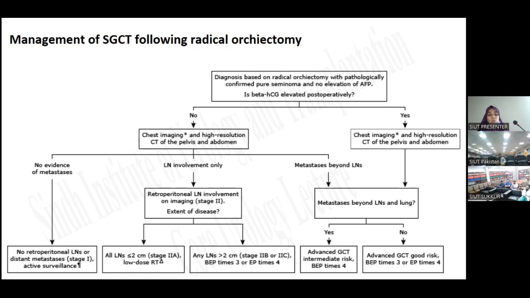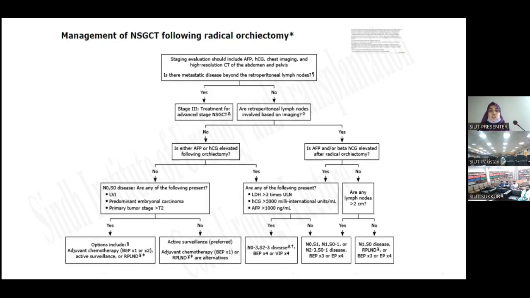If the lymph nodes are more than 2 centimeters, then we will offer chemotherapy, which is BEP 3 cycles or EP 4 cycles. If there is metastasis beyond the lymph nodes, then for advanced germ cell tumor, for the intermediate risk group, we will offer BEP 4 cycles. And if there is no metastasis beyond lymph nodes and lungs, then it is in the good risk group, and we will offer 3 cycles of BEP or EP 4 cycles. So this is the summary of the management of non-seminomatous germ cell tumor.